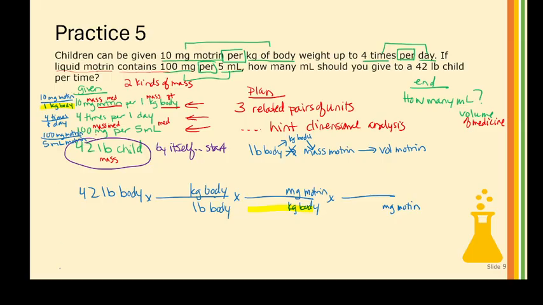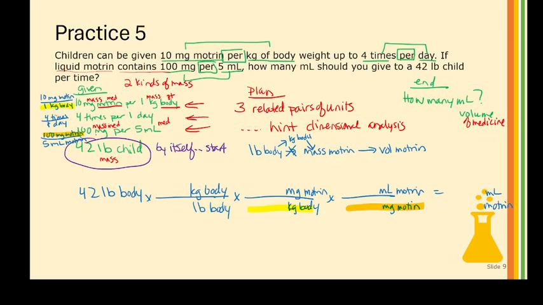Oh, but wait, I have milligrams of Motrin here, right? But I'm going to flip that. Okay, that's okay. So I will go from milligrams of Motrin, whoops, I want a pen, milligrams of Motrin to milliliters of Motrin, which is good because that's what I'm trying to get. Okay, I'm building my strategy.